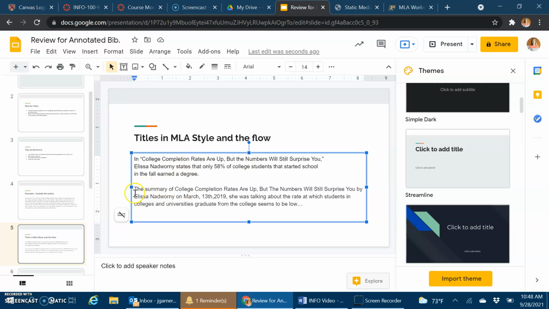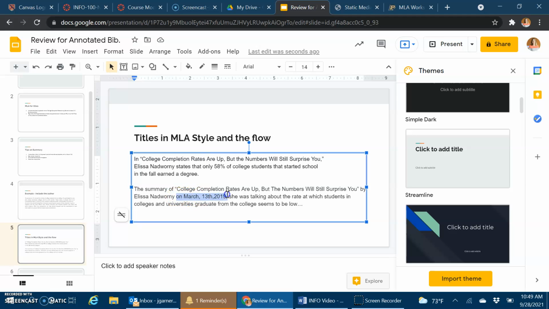Okay, in the next one, this is where we want to make sure that it flows. A lot of students have trouble making their first sentence flow and figuring out how to get the title in there and the author's name in there and still make it read right. So this one says the summary of, okay, and again, we know now "College Completion Rates Are Up, But the Numbers Will Still Surprise You," by Elisa Nadworny on March 13th, 2019, she was talking about the rate at which students in colleges and universities graduate. And this is something that I see a lot, where we have the author's name and then maybe she is referred to as "she." So a couple things we can do to fix this.